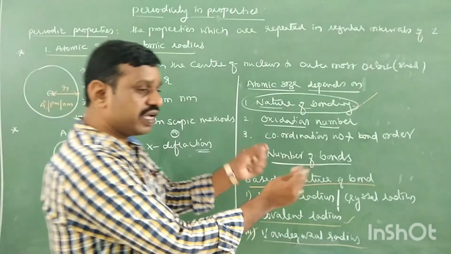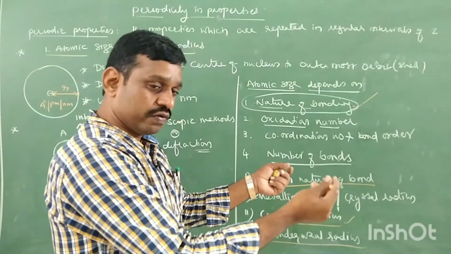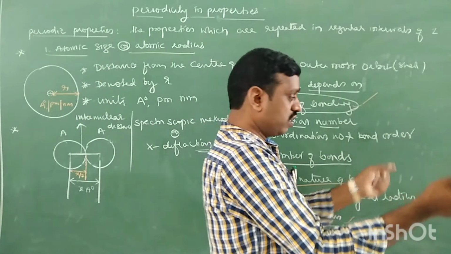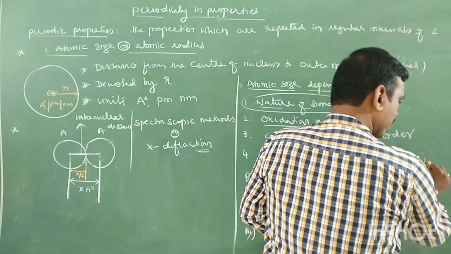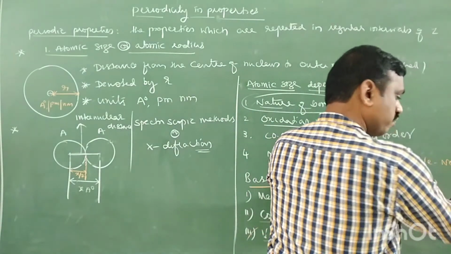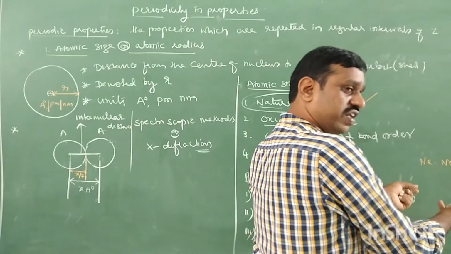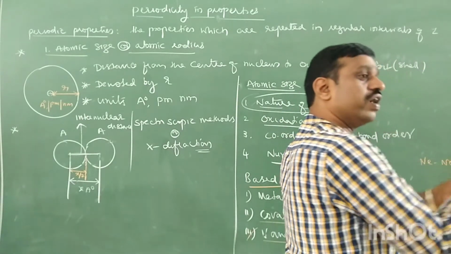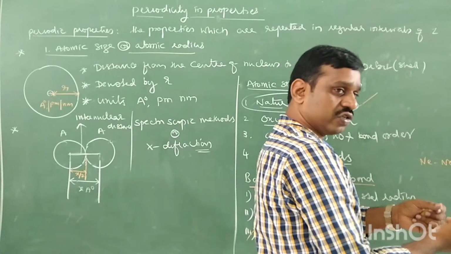In between helium, there is a van der Waals bond. In between neon also. There is no kind of bond here. It is just a force of attraction, a weak force of attraction.